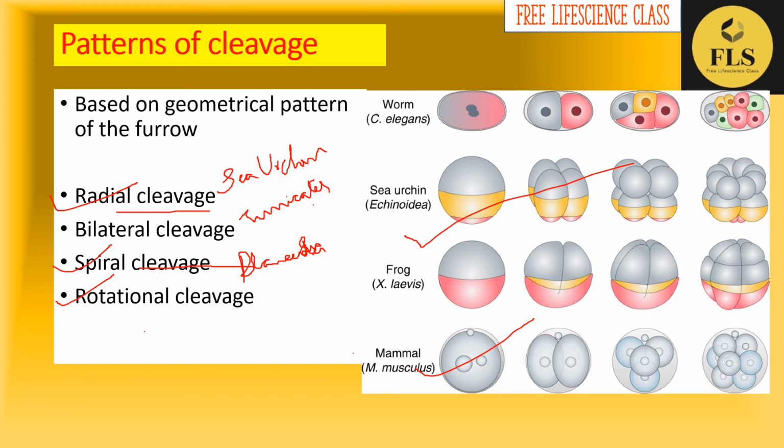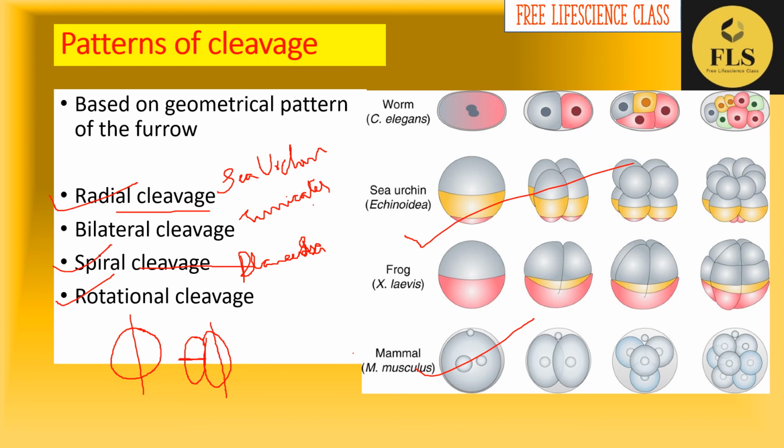For your understanding, I will explain it like this. This is the first cleavage, that is, meridional cleavage. So you will get two cells. The first cell will undergo the equatorial plane of cleavage and the second cell will undergo meridional cleavage.